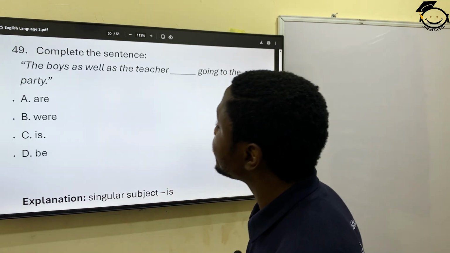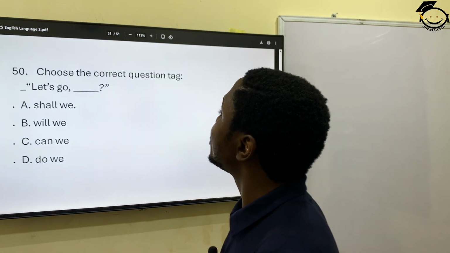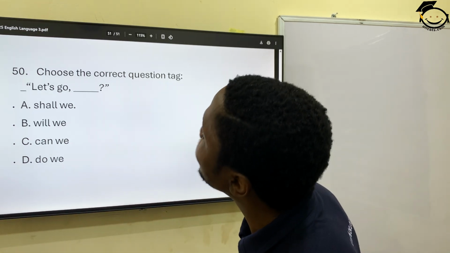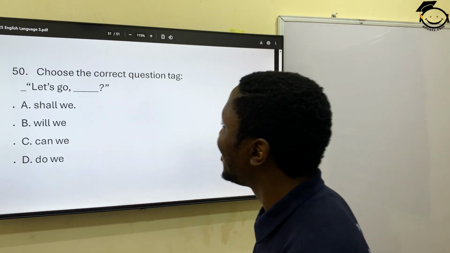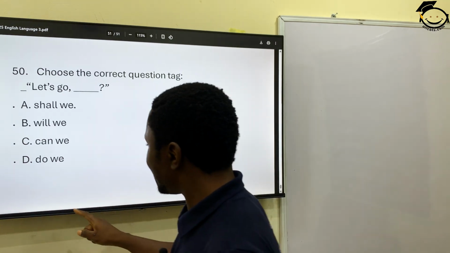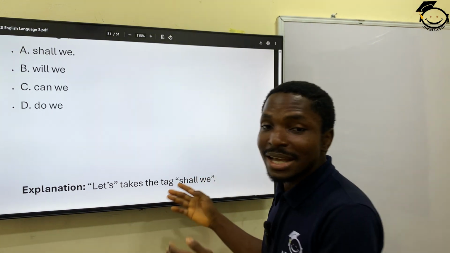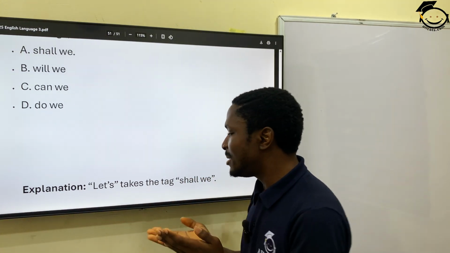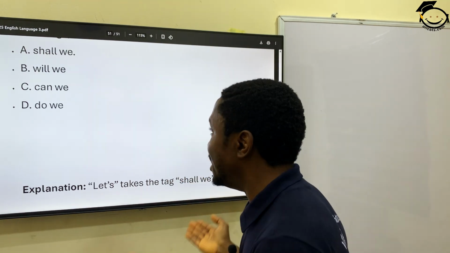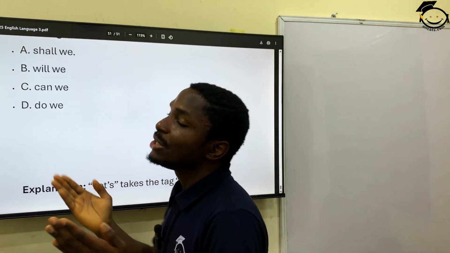And then 50, the last one, quite a stretch, right? Choose the correct question tag. Let's go. Shall we? It should be shall we, not will we. Can we? Do we? Definitely you had shall we all the time. I'm very sure I made an explanation for this. Let's take the tag, shall we? These are simple rules that you can keep at the back of your mind. When you see questions like this, you don't even need to read them before you know what the answer is. So, let's go or let's will always take the tag, shall we?